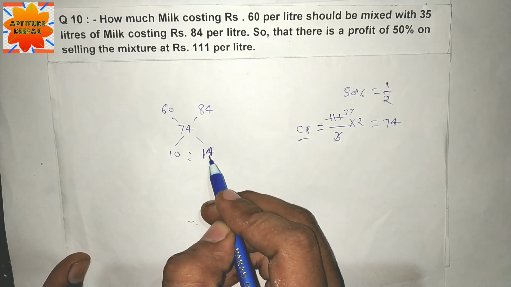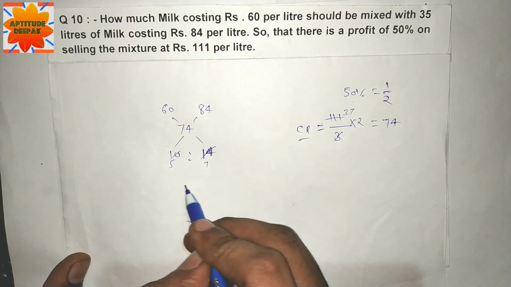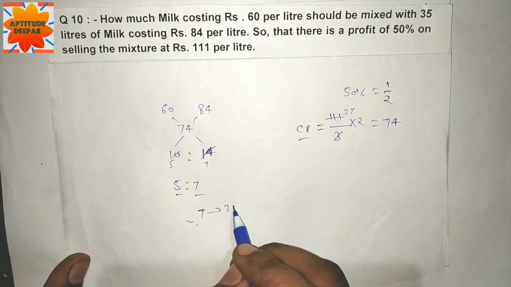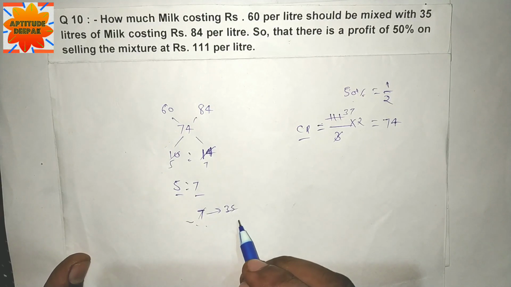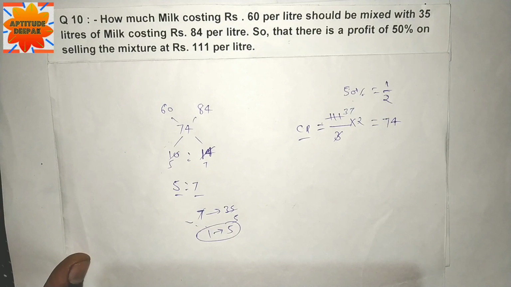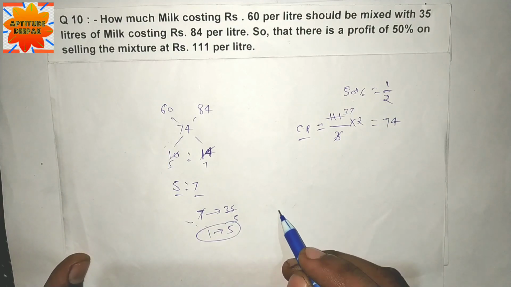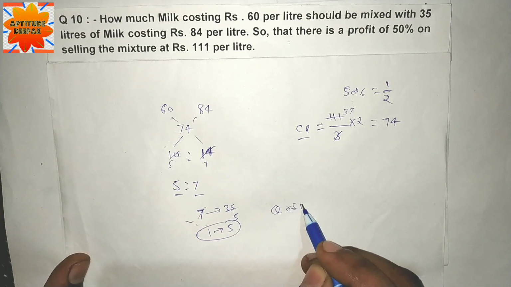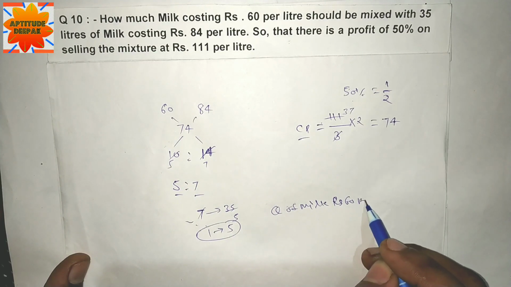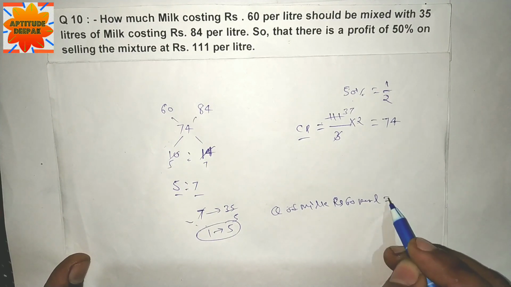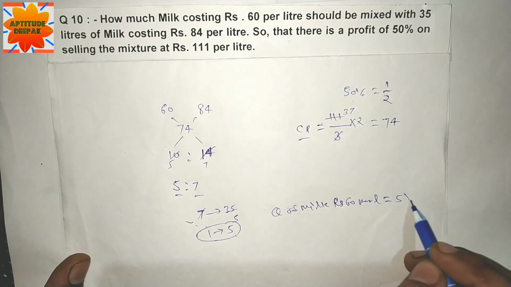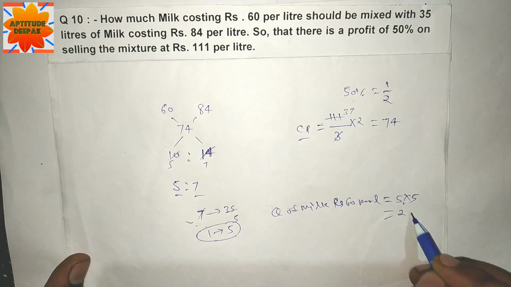Ratio 2:7 and 2:5, 5:7. 7 is equal to 35, 7 times 5, 1 unit is equal to 5. Quantity of milk at rupees 60 per liter is equal to 5 units. 1 unit is equal to 5, multiply by 5, 5 times 5 is 25. 25 लीटर is the answer.